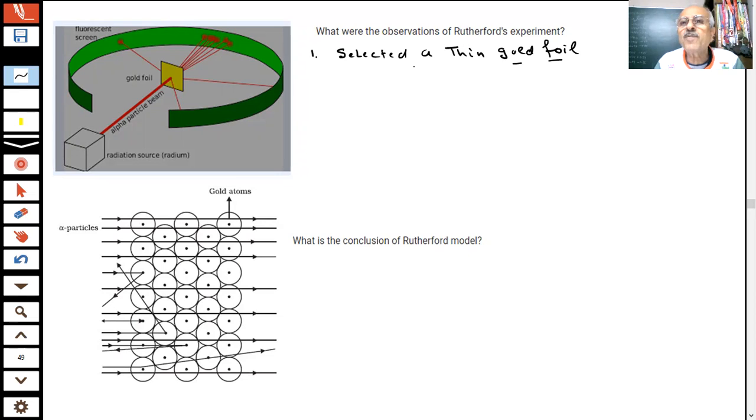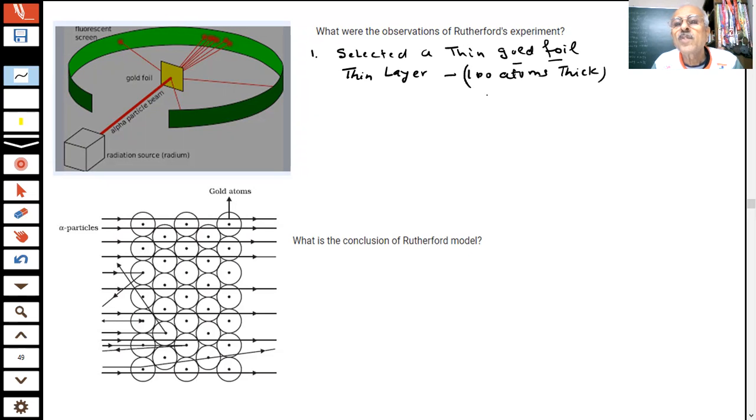And a thin layer, because he wanted to have a thin layer. A sheet, you know, has some thickness. You want a very, very thin layer, so that it could be about 100 atoms thick.